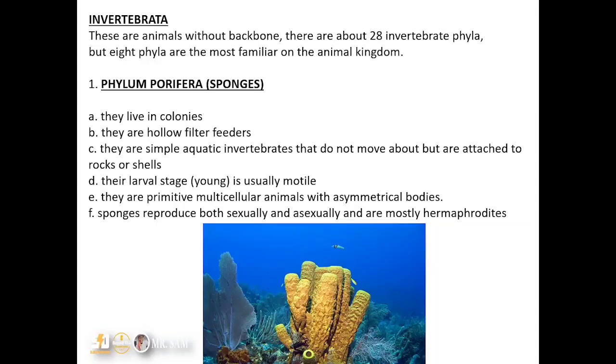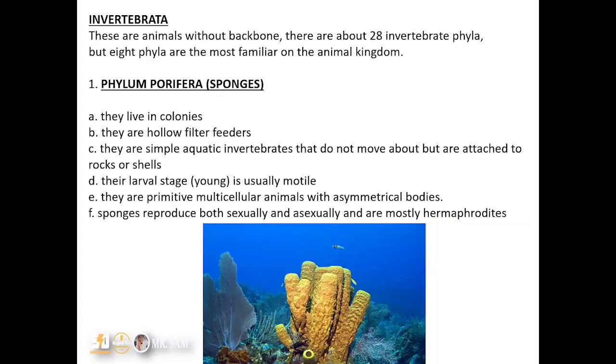So the first one is the phylum Porifera. Now, they live in colonies. That means they live together. As you can see on the screen, they are living together as a colony, and they are mostly hollow filter feeders that filter materials from the aquatic environment in order to have access to their food.